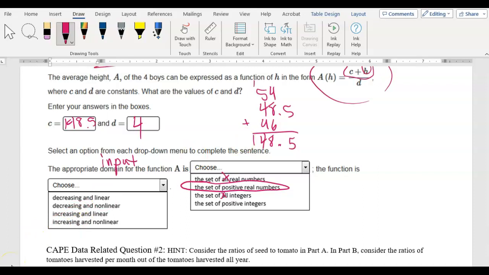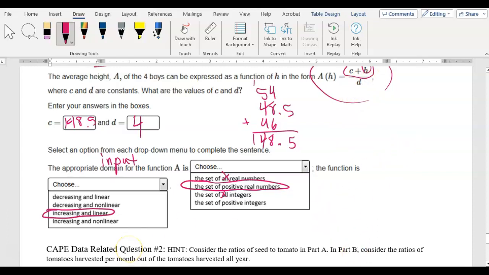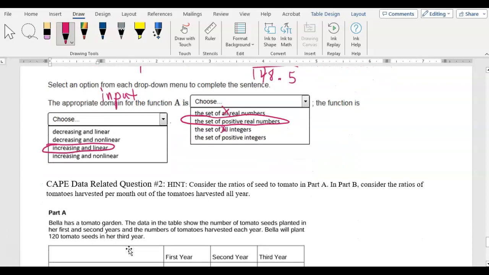And so in this case, we're adding his height, and as his height would increase, right? So if his height goes up, then the output is going to increase as well, right? The taller this boy is, the higher the average will be. So this is increasing and linear. All right. If you were to graph this, you would end up with a value, a number, right? And so it's going to be increasing and it will be constant linear.